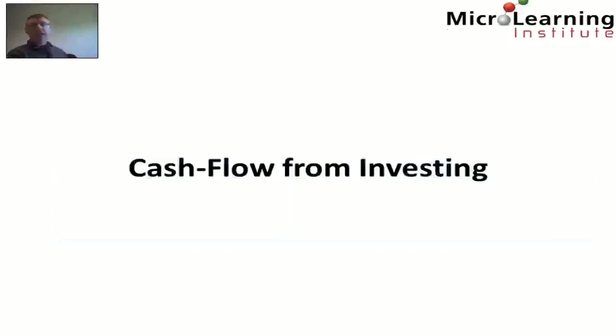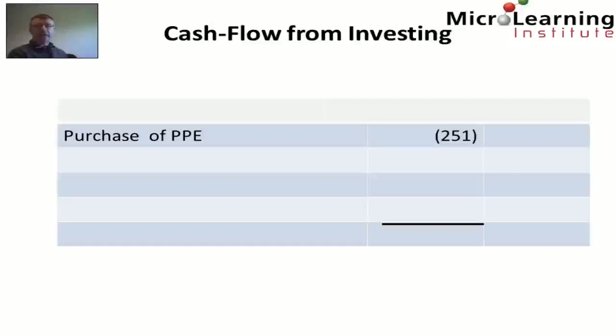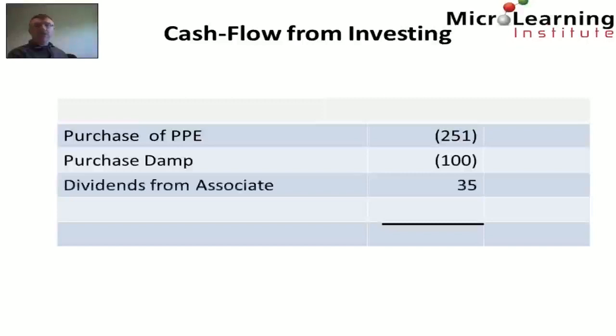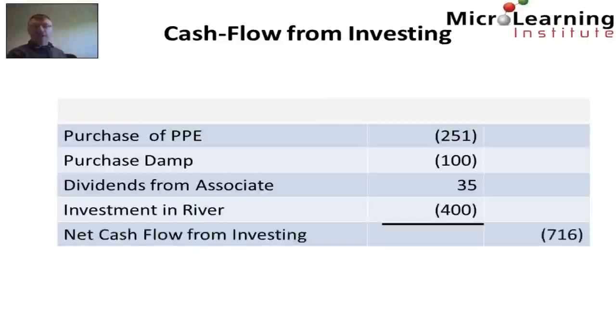Next, we can look at the cash flow from investing activities. And again, we calculated earlier that we purchased property, plant and equipment for a cash amount of $251 million. We also spent $100 million in the purchase of DAMP. We received $35 million as a dividend from our associate investment, but we also paid $400 million for our investment in River. So consequently, the net cash flow from investing activities in the period for the Zambezi Group is a net cash outflow of $716 million.